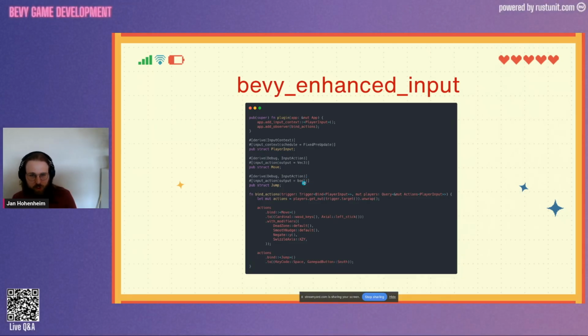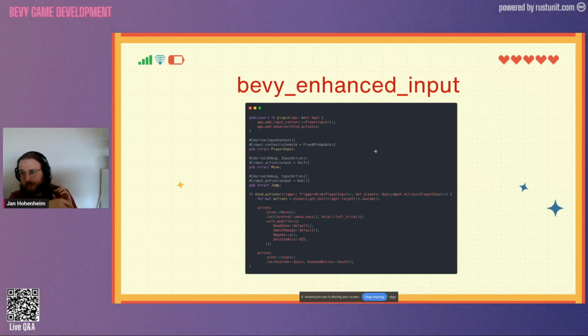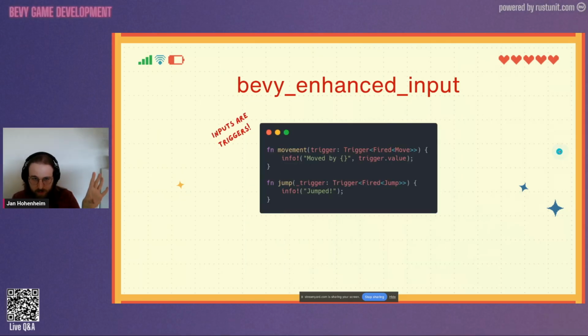Did we jump or did we not jump? The reason why we use an input context here is that if we, for example, want to enter a vehicle, then the vehicle controls will be very different from the on-foot controls, and you can do this by swapping out the input context. Now, of course, in this case, we only have one input context.